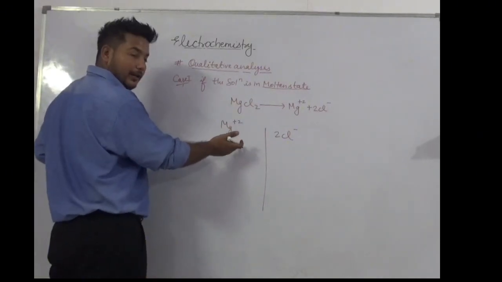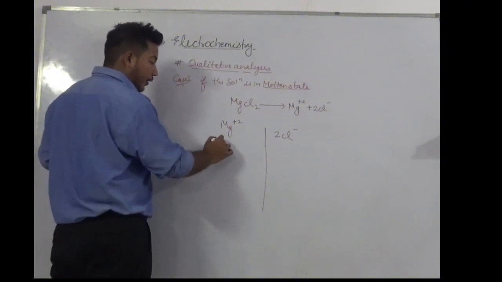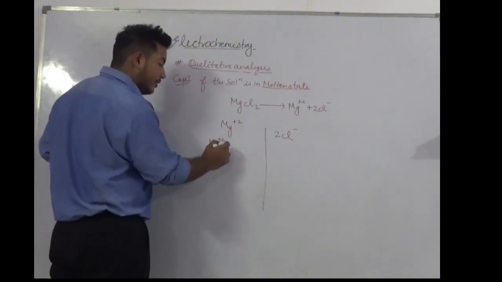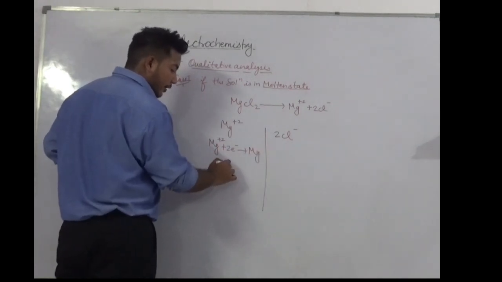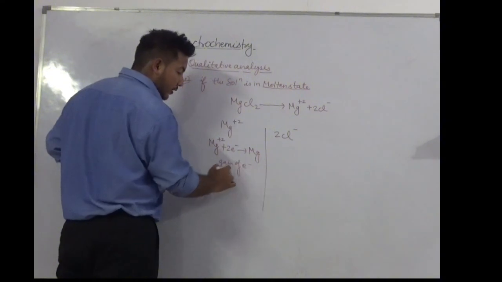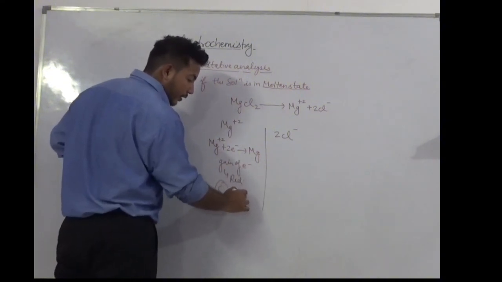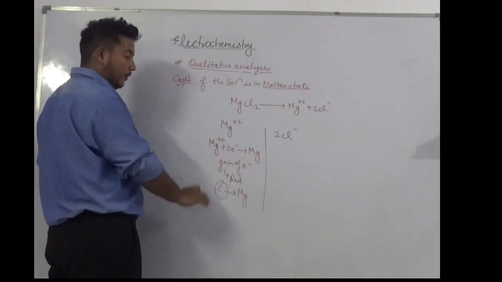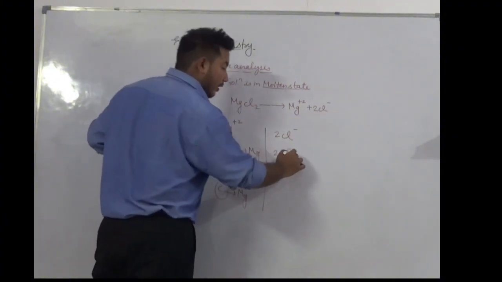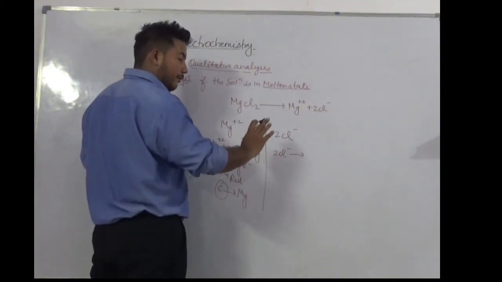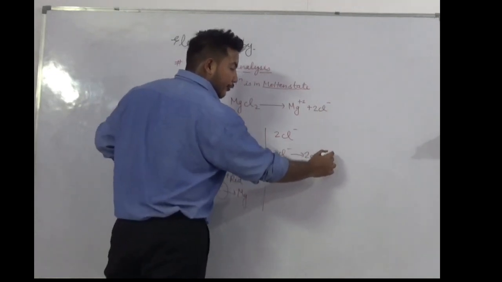As I said earlier, for the positive ion, write the number of electrons equal to the positive charge on the left hand side and neutralize the ion. Here gain of electron occurs, means reduction, means cathode. So here magnesium is formed at the cathode. For the negative ion, write the number of electrons equal to the negative charge. So write 2 electrons on the right hand side and neutralize.